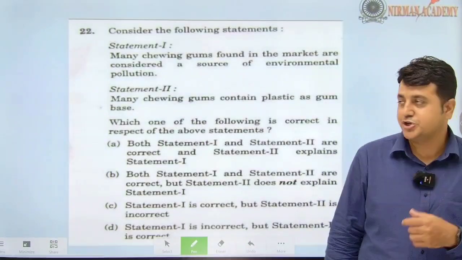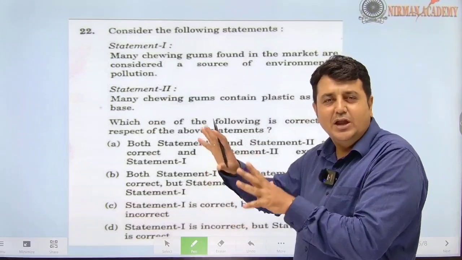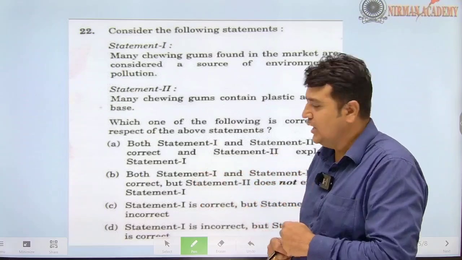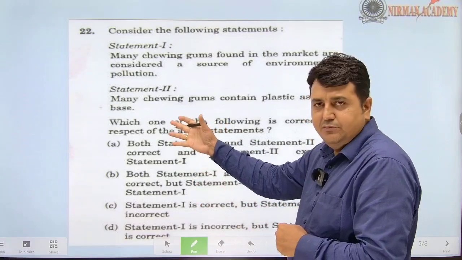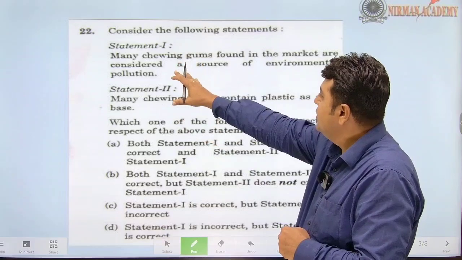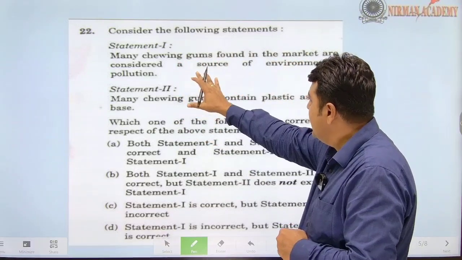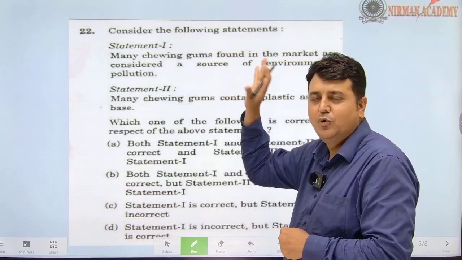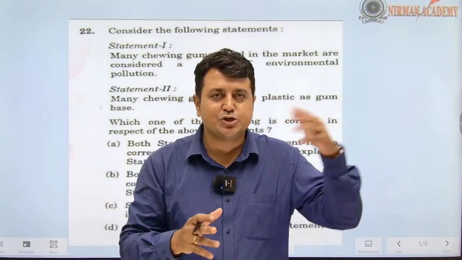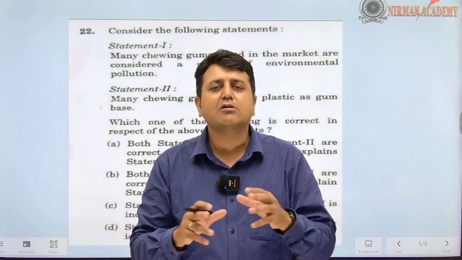Now the next question. This question is related to the environment, pollution, and I think UPSC asked this question last year. Same statement type of question, that is assertion reasoning. Statement 1: Many chewing gums found in the market are considered as a source of environmental pollution. Whether they said all chewing gums? No. All chewing gums would be an extreme word. They said many chewing gums.